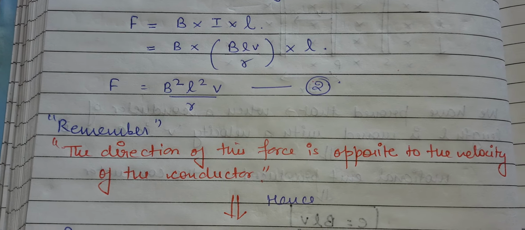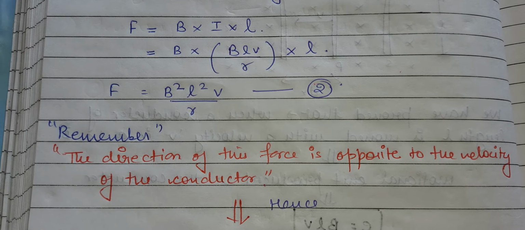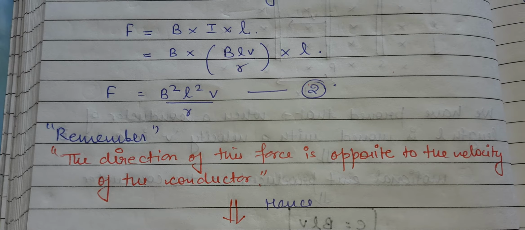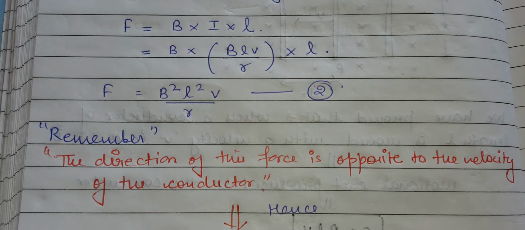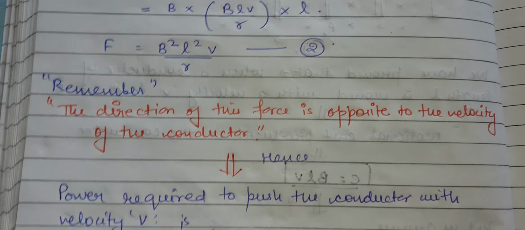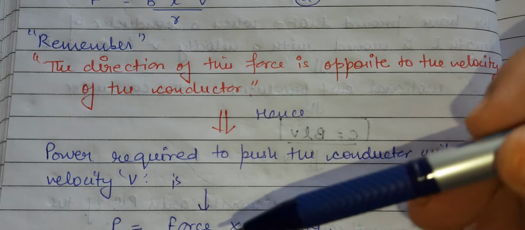Why so? Because the induced current always opposes the change. So the direction of this force will be opposite to the motion of the conductor. Hence the power required to push the conductor with a velocity v.